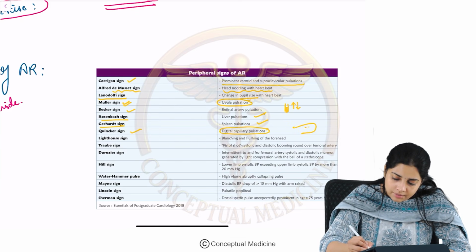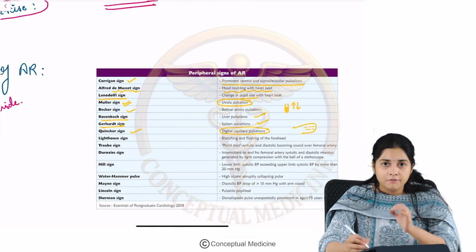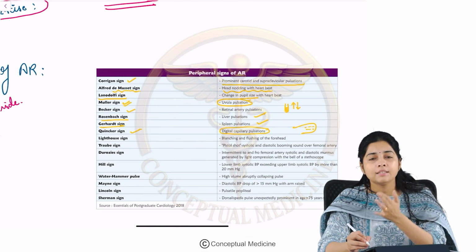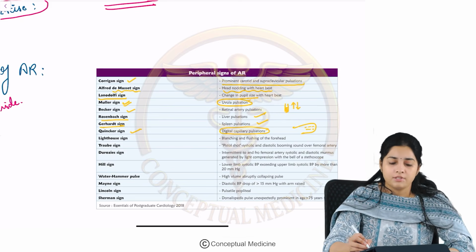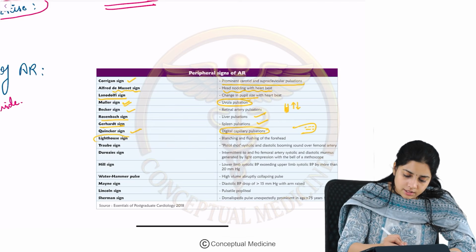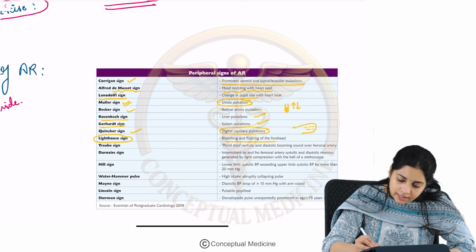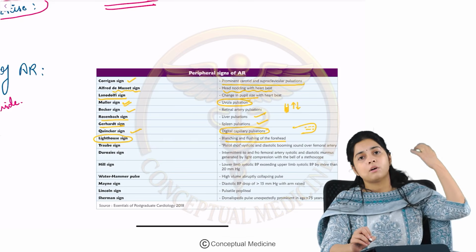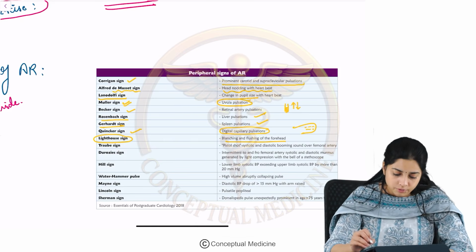If you see the capillary pulsations over the nail bed, if you just press it and leave it, you can see that there can be alternate pulsations, which is known as the Quincke sign. Then what is this lighthouse sign? There can be blanching and flushing of the forehead, the alternate blanching and flushing of the forehead.